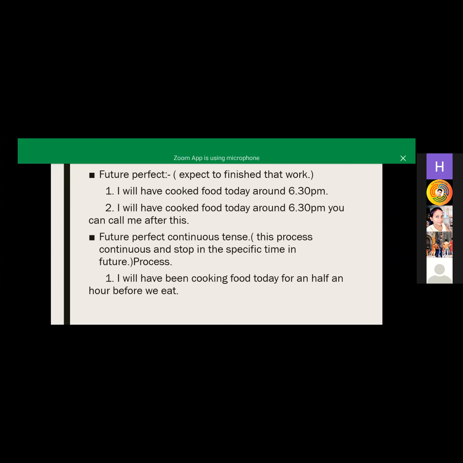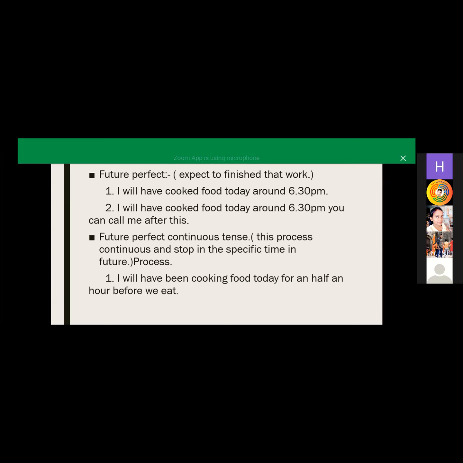So for the future perfect continuous tense, this tense describes a process which will be continuous in the future. That is, मैं इतने बजे से इतने बजे तक ये कर रही होगी. Sorry for that, I'm not good in Hindi.